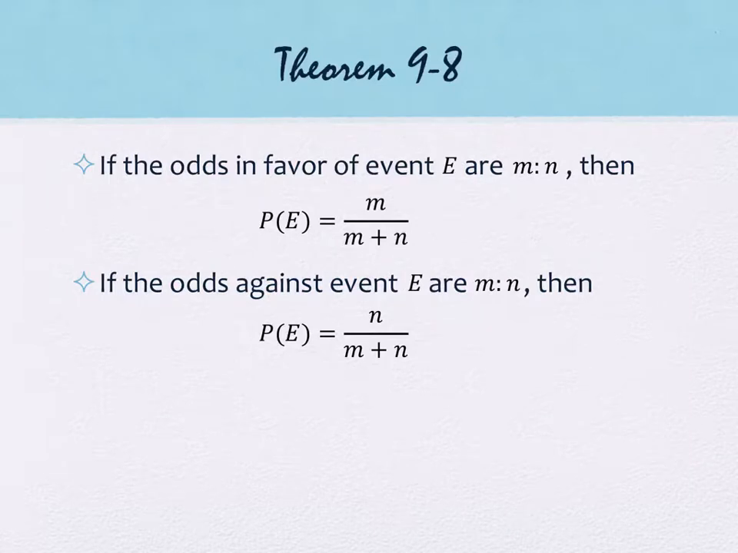All right, so there's obviously a relationship between probability and odds. If the odds in favor of an event are m to n, then the probability of the event is m over m plus n. And if the odds against an event E are m to n, then the probability is n over m plus n.